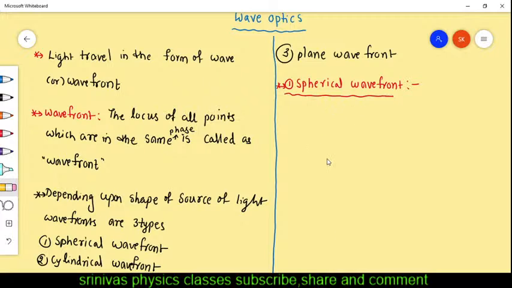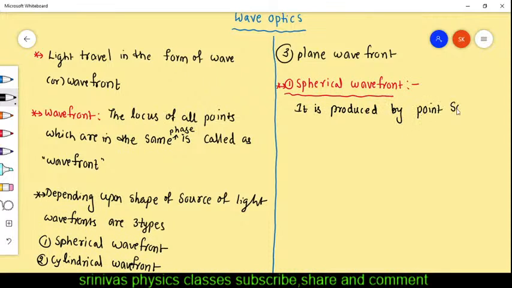And now the spherical wavefront. Which type of source can generate the spherical wavefront? The spherical wavefront is generated by the point source. It is produced by a point source.